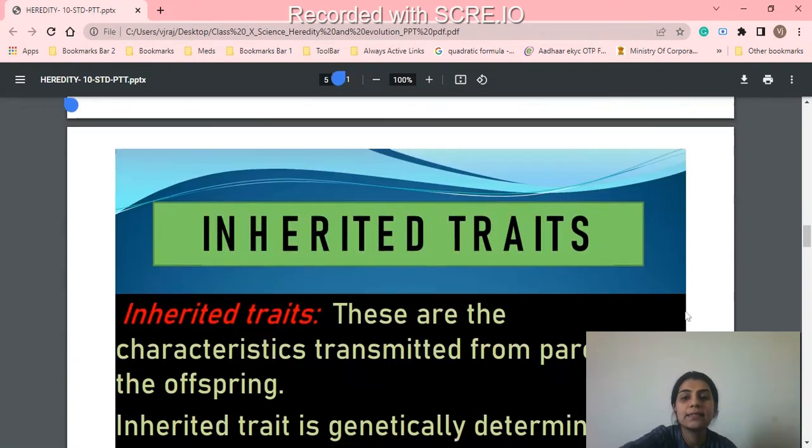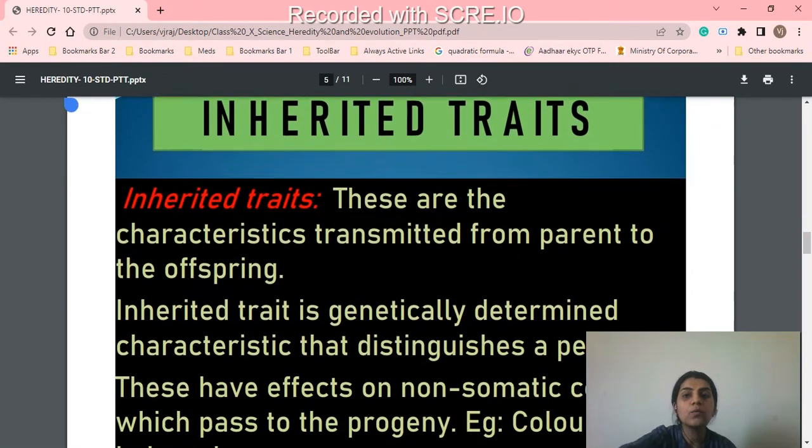Okay, next is inherited traits. Now, what are inherited traits? Inherited traits are the characters transmitted from parent to offspring, right? Inherited traits are genetically determined characters that distinguish a person. Like I told you, we are all human, right? But we are all different because we all have different genetic characters.